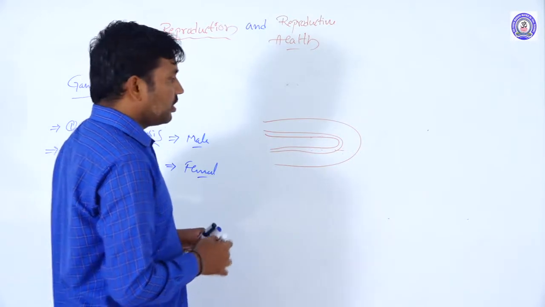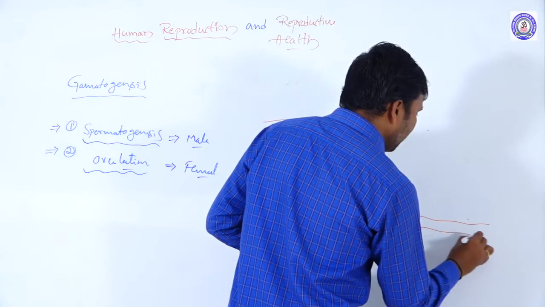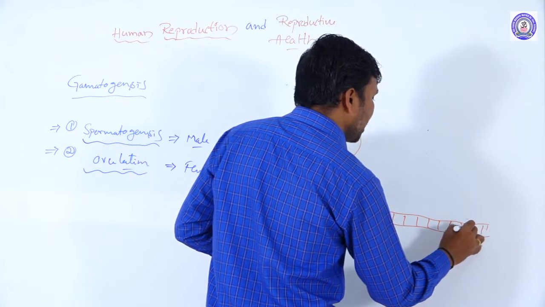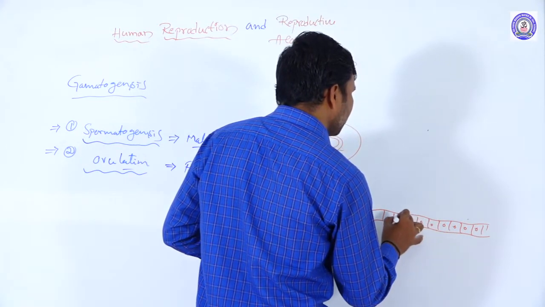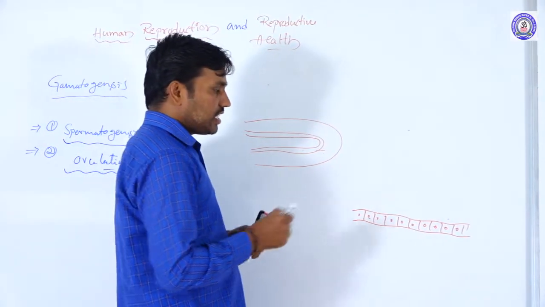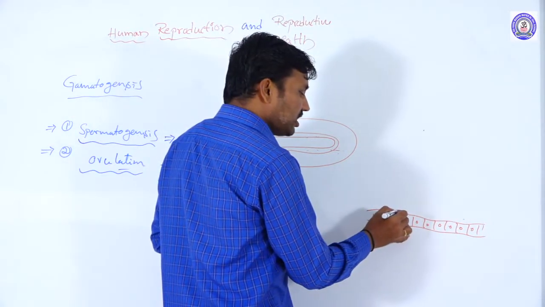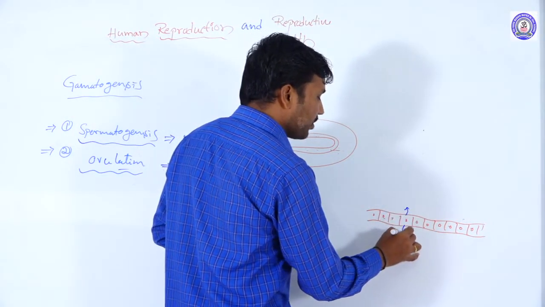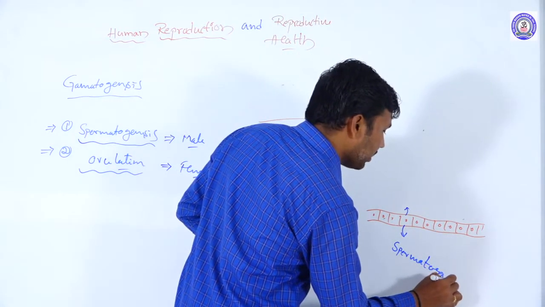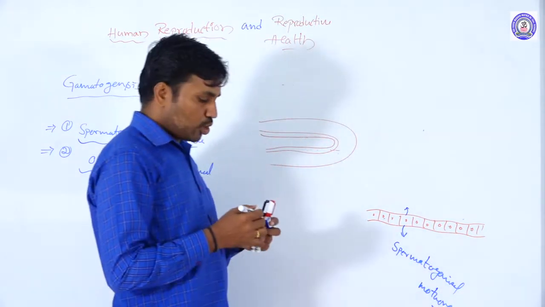Each seminiferous tubule is internally lined by cuboidal epithelial tissue called the germinal layer. These germ cells are nothing but the spermatogonial mother cells.